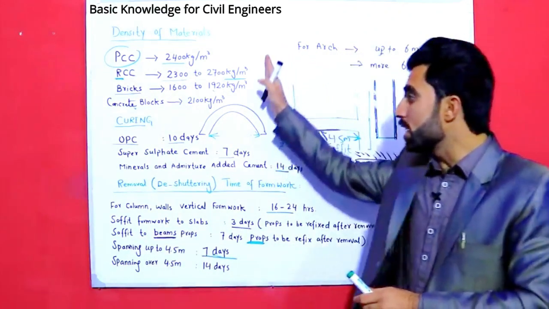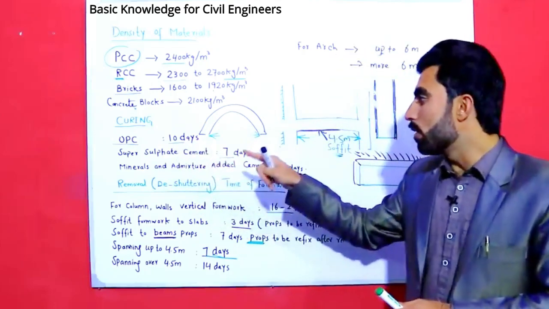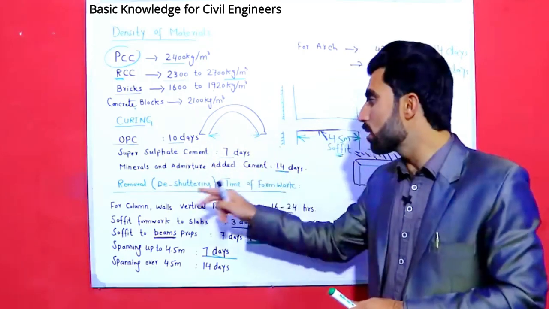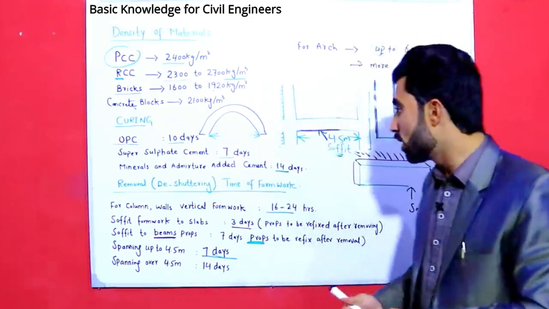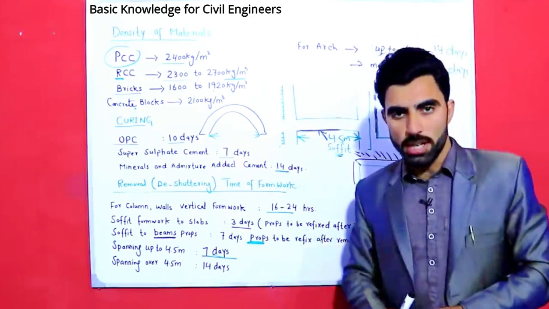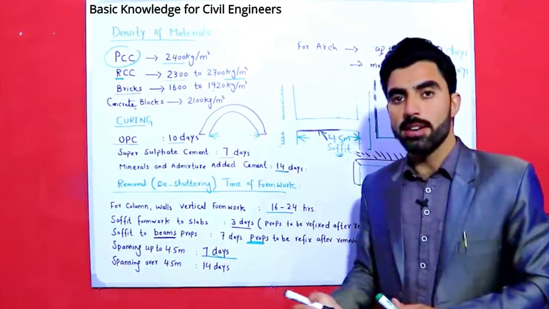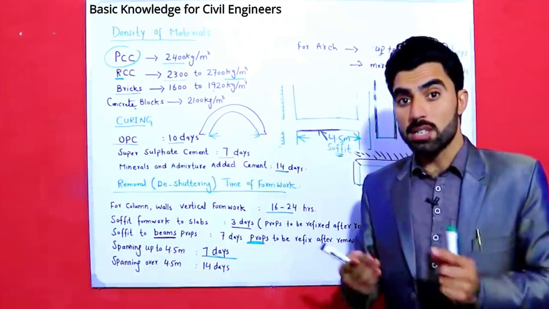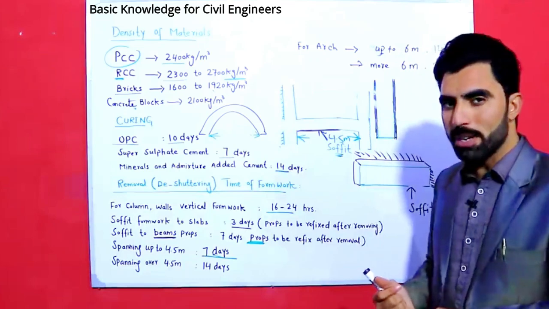And these are the curing durations which I have discussed. For OPC, 10 days curing time, for super sulfate cement 7 days, for mineral and admixture added cement or other material added cement, 14 days. So I hope it can help you on construction site, in interviews, and if you are studying civil engineering at college, maybe it will help you.